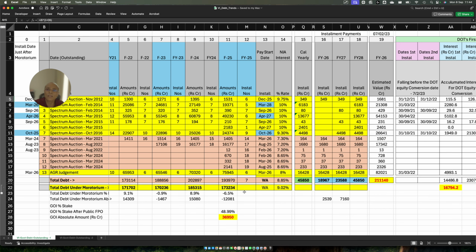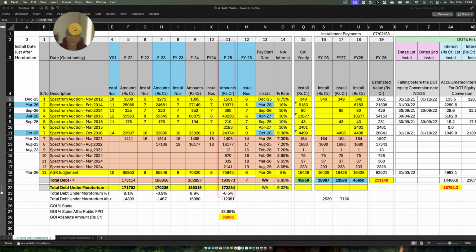Now, friends, one confusion I still have here. Even if the conversion numbers got reduced and the equity conversion got delayed, just after the date of installment of moratorium, you see that these were the payment dates for installments after the end of the moratorium. Now, why, after the conversion, as per the annual report, did these dates get changed?